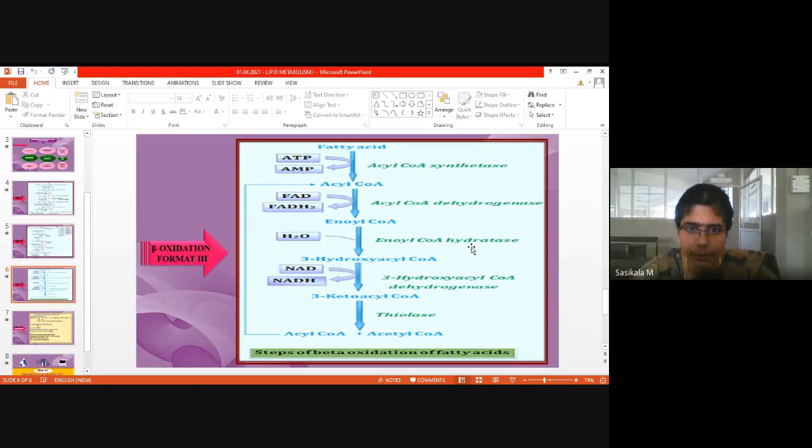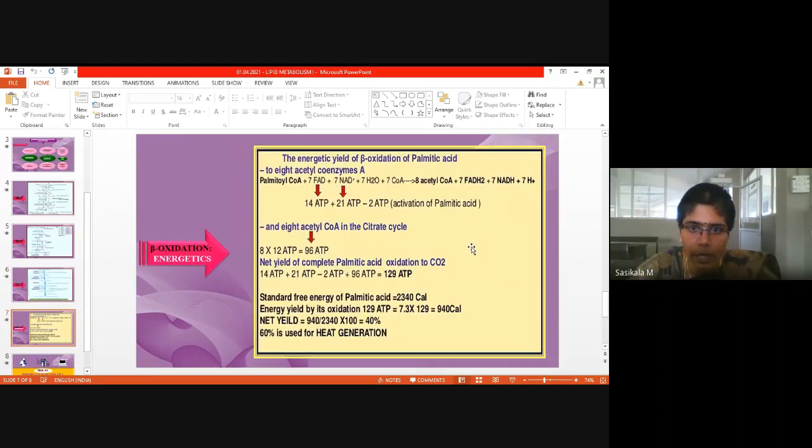I have given it here. This is about the energetics of beta oxidation process. 7 FADH2 molecules in beta oxidation will be produced. That is equal to 14 ATP, as FADH2 will produce 2 molecules of ATP, I told.